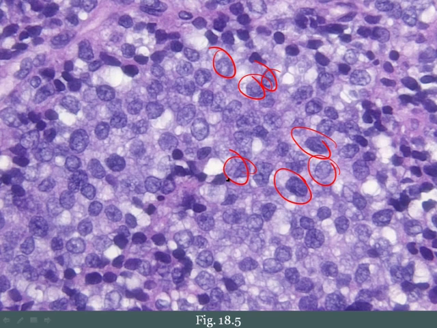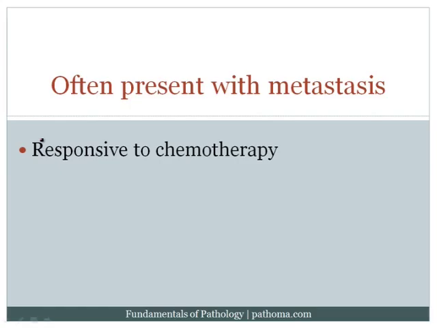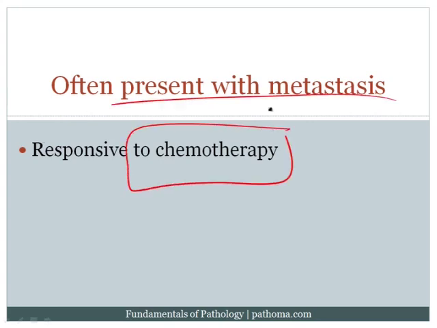However, what's going to clearly distinguish these cells from both lymphoma and osteomyelitis is the fact that these cells have an 11;22 translocation. And that 11;22 translocation is particularly high yield for Ewing sarcoma. Ewing sarcoma is fairly aggressive, and it often presents with metastasis, but it also responds well to chemotherapy.